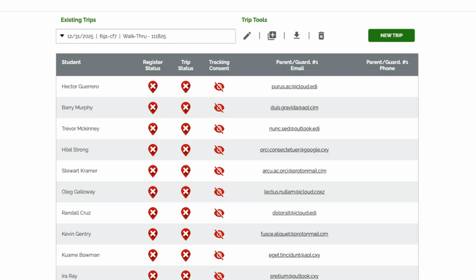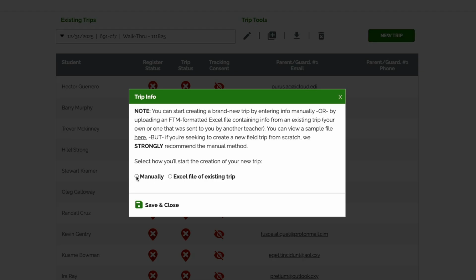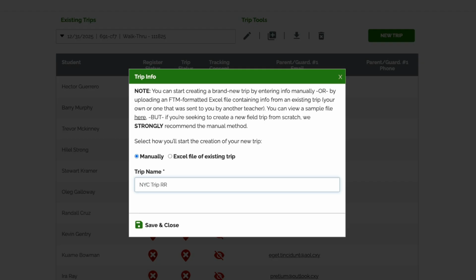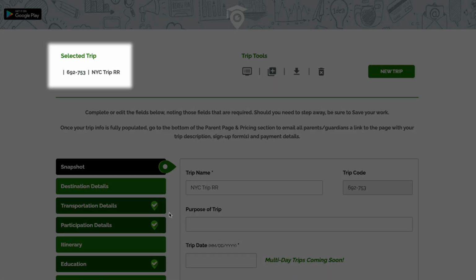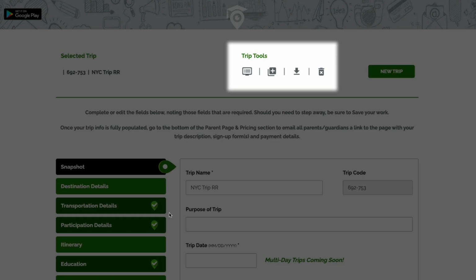Just above your Trips table, choose the green New Trip button. In the pop-up, choose Manually. Give your trip a name you'll easily recognize, especially helpful once you've added more trips in the future. Choose Save and Close. Here at the top of your trip's details page, you'll see the trip code and name of the selected trip, along with a second set of trip tools.